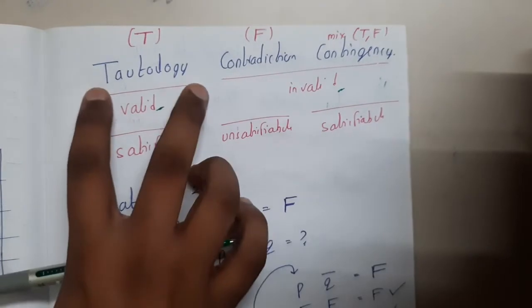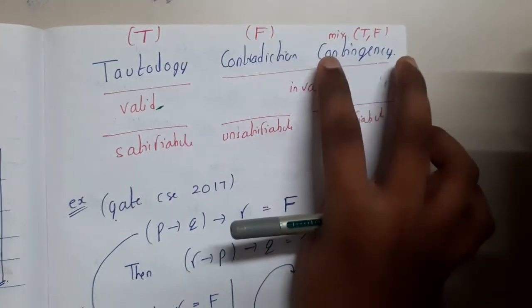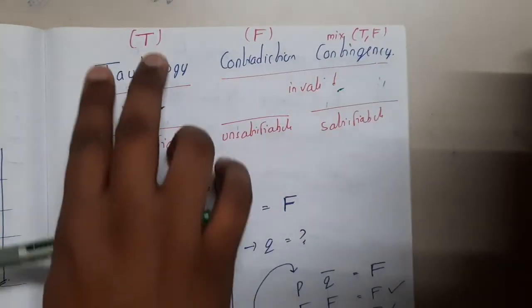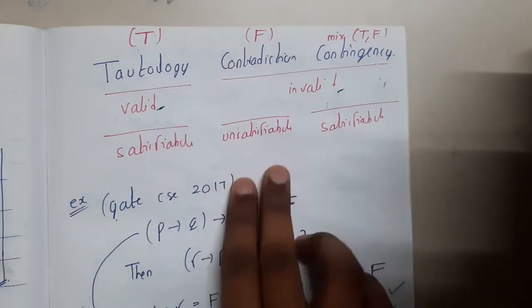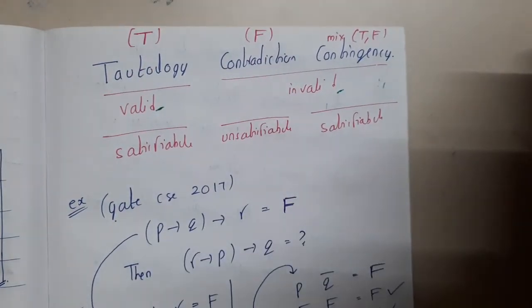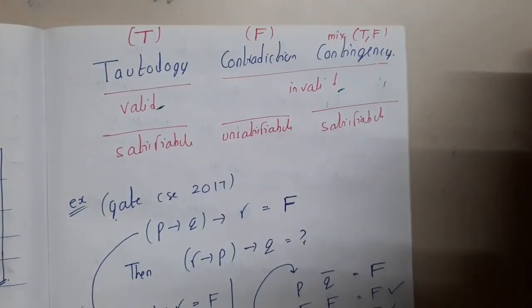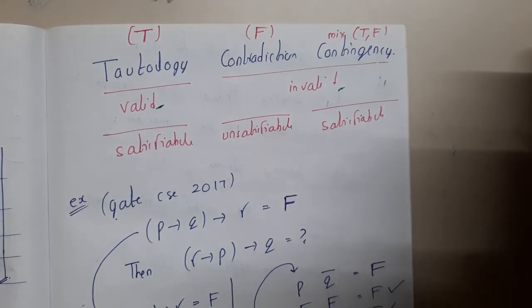And similarly, if it is a tautology or a contingency, it follows satisfiability, guys. And always false is unsatisfiability. So now you are getting some basic idea, right? Okay. So now I hope everyone got a clear idea.